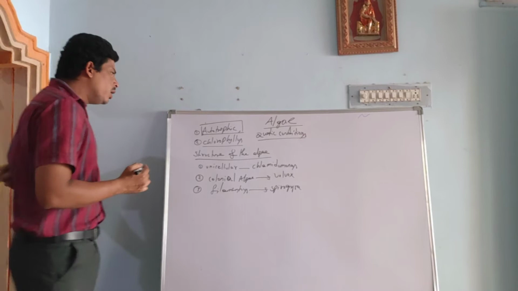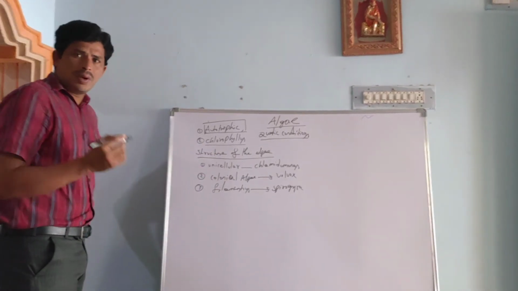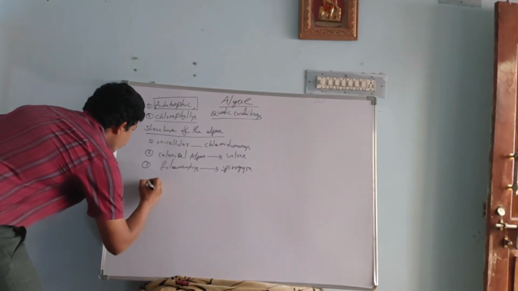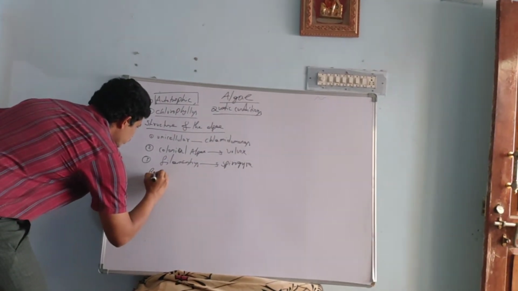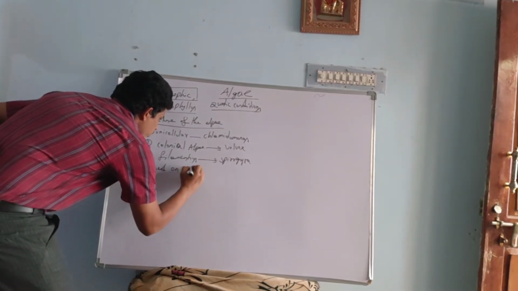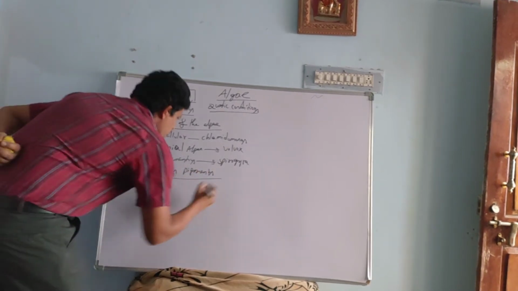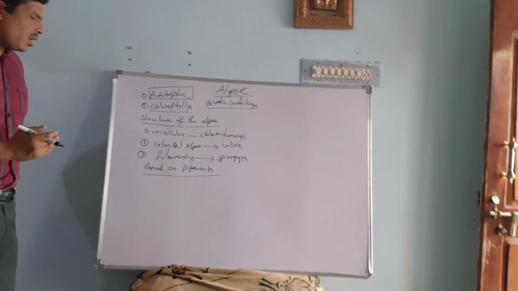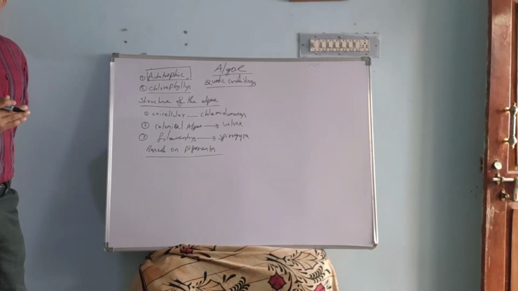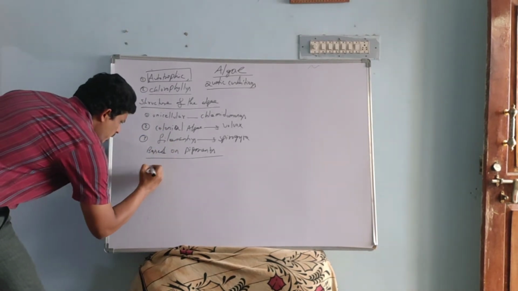Coming to pigments, algae contain several types of pigments, and based on the pigments we classify algae into several types. Pigments are what provide the color to the algae. What kind of pigments? Especially four types are there.